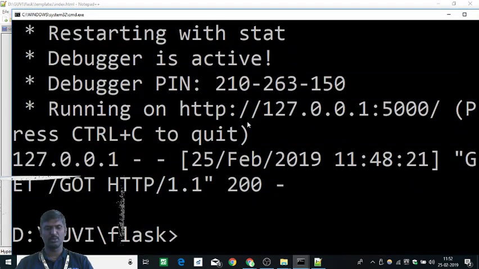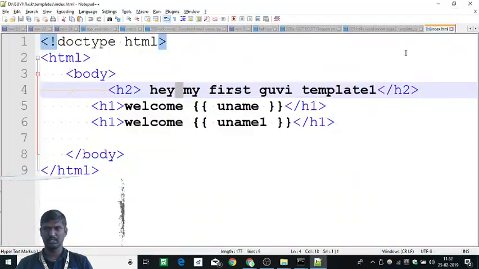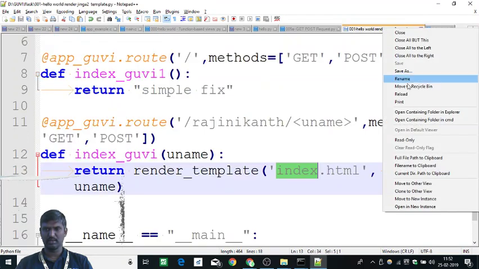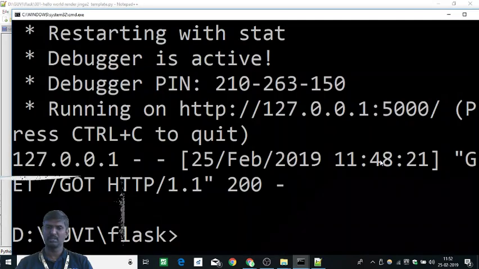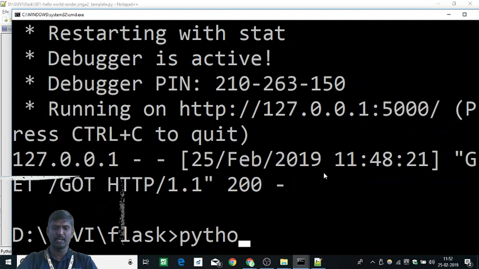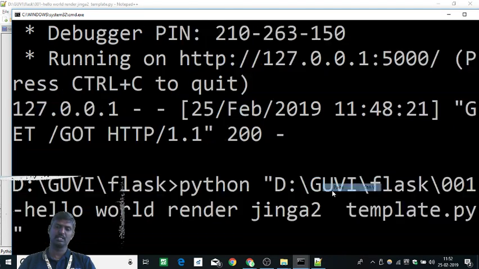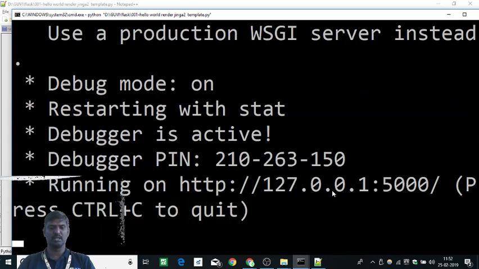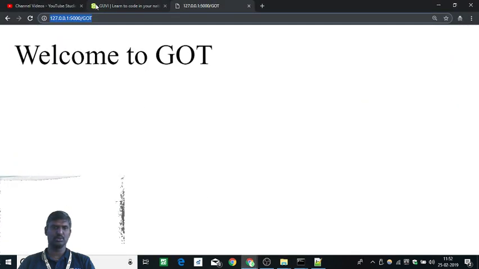So let's stop our old server. What is the new server? This is a file name, so I copy the full path to clipboard. How to run it? Python, then double quotes, and if I paste it, I'll be able to run it. So it has run. It is running on 127.0.0.1. Let's go and refresh.